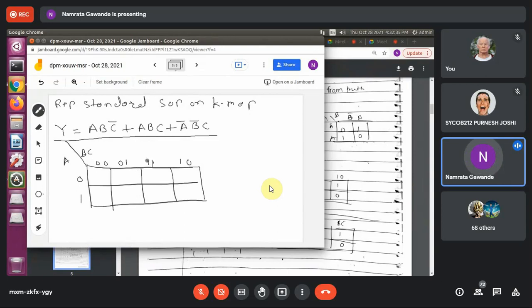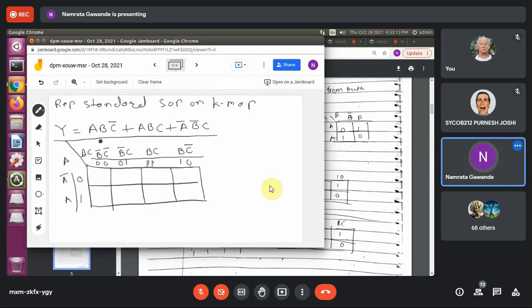Now you have to represent the expression in terms of K-map. In the previous part, we saw the truth table in terms of K-map. In the expression, terms are given, and we need to use the same variables. Now I will write it here in terms of variables also, so it will be easy to understand: A bar, A, then B bar, C bar, B bar, C, then B, C and B, C bar.